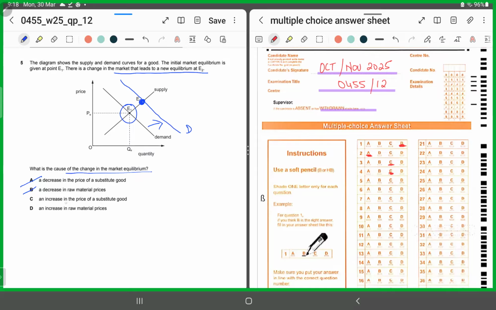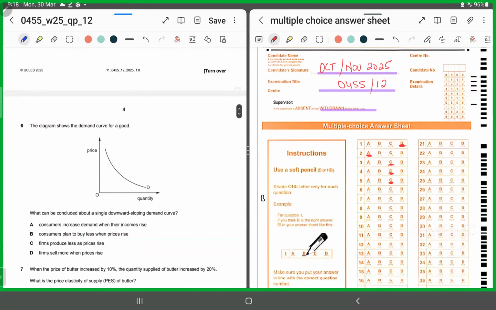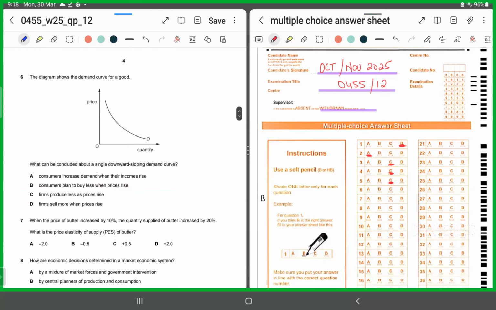C says an increase in the price of a substitute. If the price of a substitute good rises, yes, then the consumers would shift towards this product and the demand for this product is going to rise. So for 5, it has to be C. MCQ number 6. MCQ number 6 displays a downward sloping demand curve.